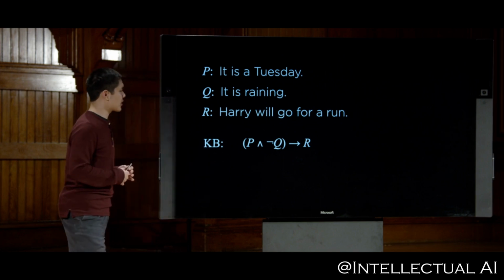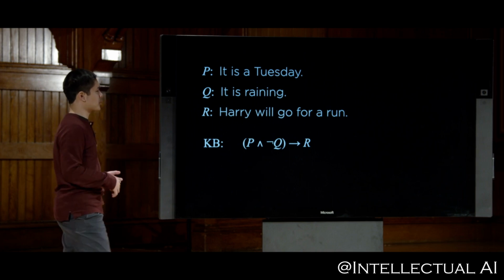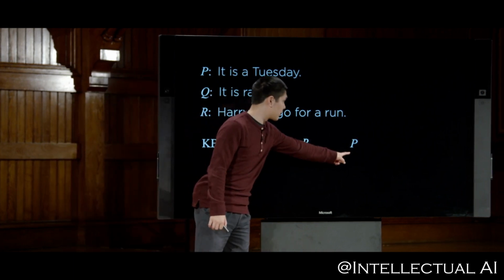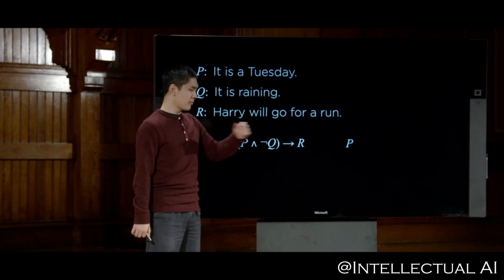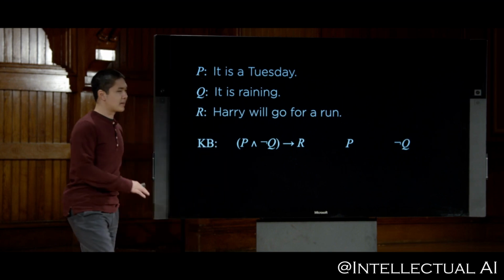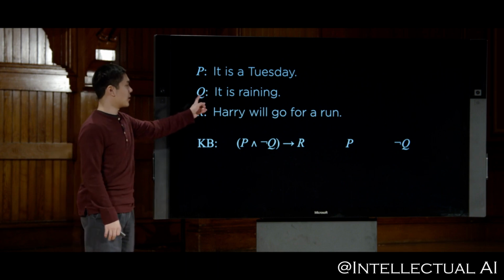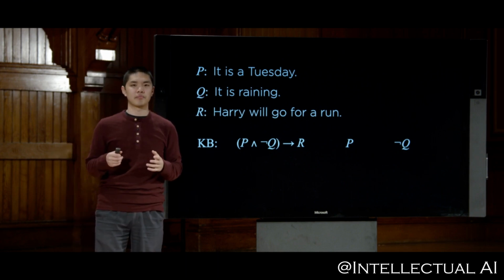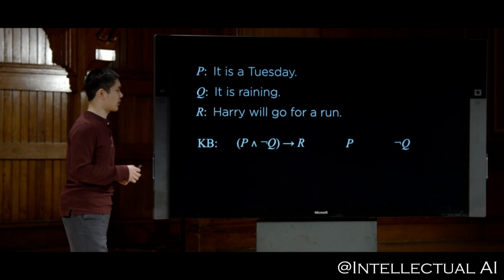And let's now imagine that our knowledge base has two other pieces of information as well. It has information that P is true, that it is a Tuesday. And we also have the information not Q, that it is not raining, that this sentence Q, it is raining, happens to be false. And those are the three sentences that we have access to.